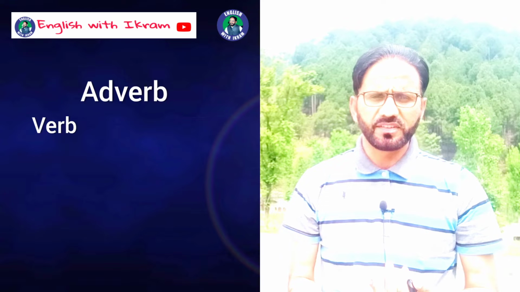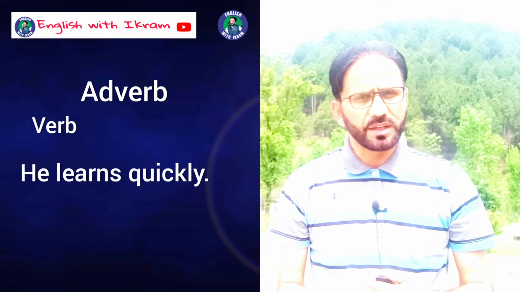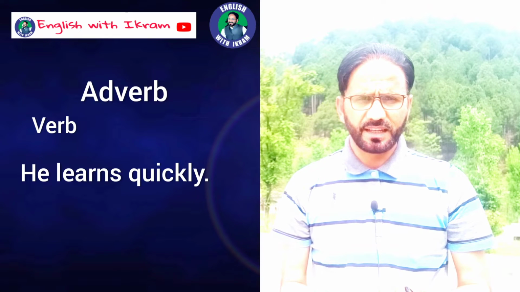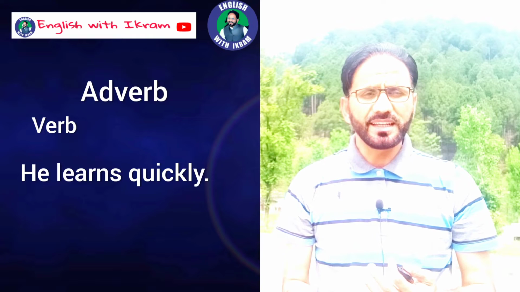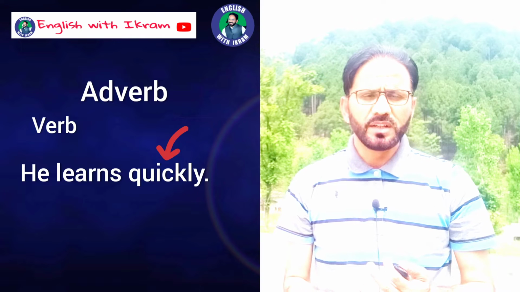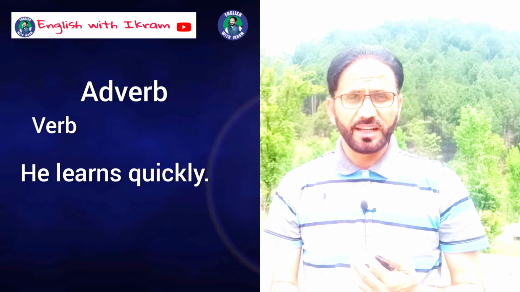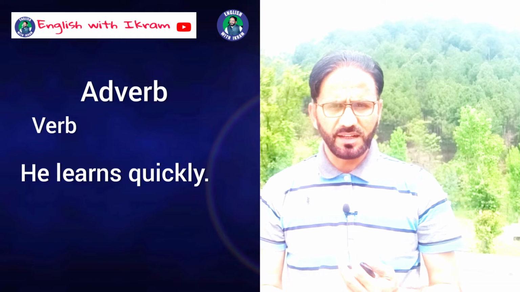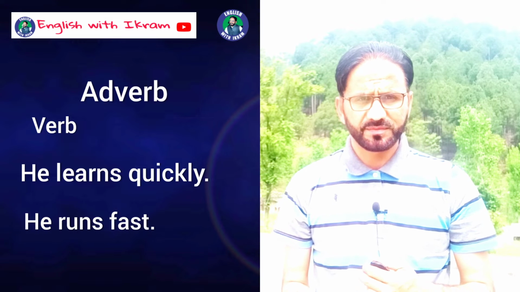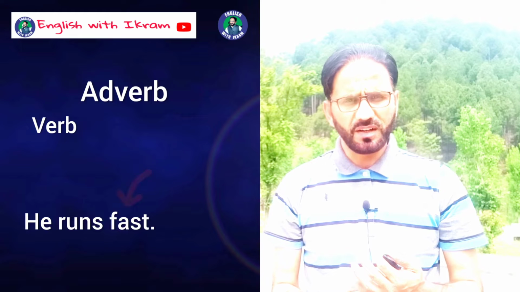It's very simple. For example, let's just take an example. He learns quickly. In this sentence, learn is a verb. It's an action. And the word quickly adds something in the meaning of a verb. So in this sentence, quickly is an adverb because it is modifying a verb, learn, right? There are many examples. He runs fast. Fast is an adverb because it is modifying a verb, run.